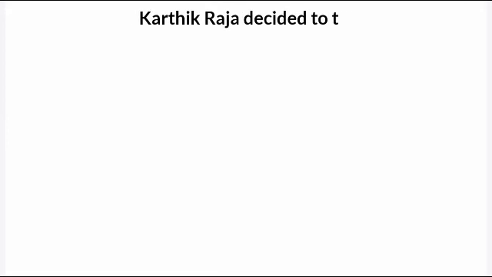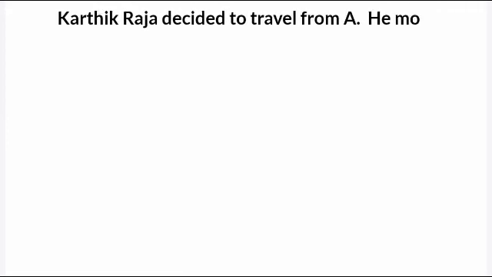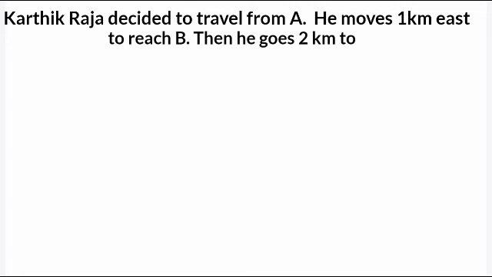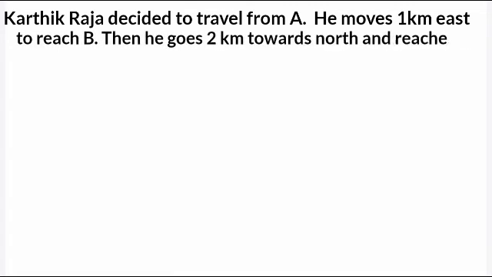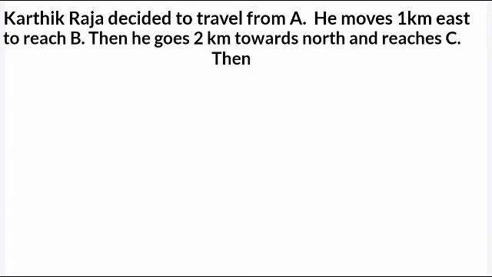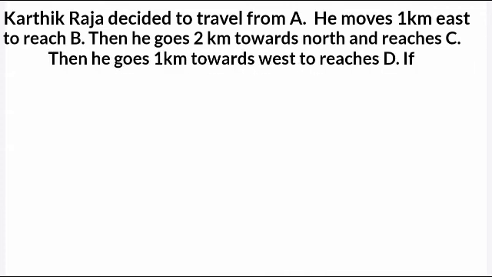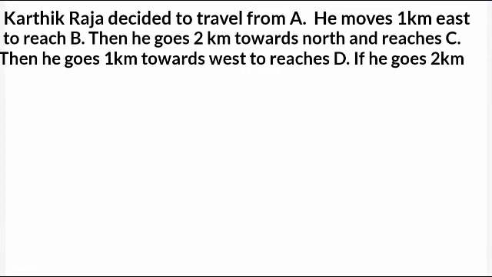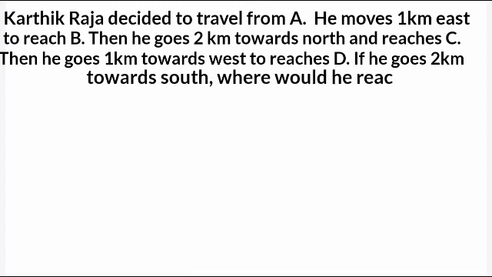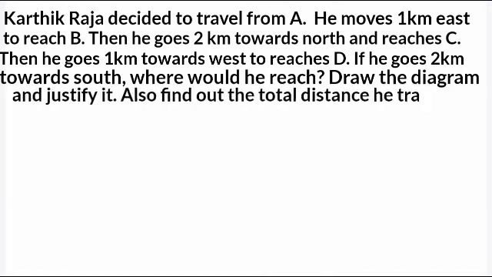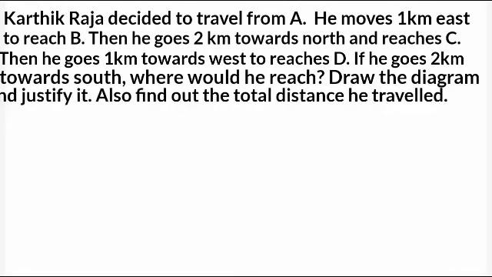Children, move on to the second question. Karthik Raja decided to travel from A. He moves 1 kilometer east to reach B. Then he goes 2 kilometer towards north and reaches C. Then he goes 1 kilometer towards west and reaches D. If he goes 2 kilometer towards south, where would he reach? Draw a diagram and justify it.